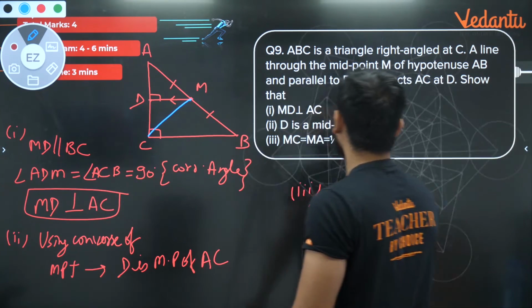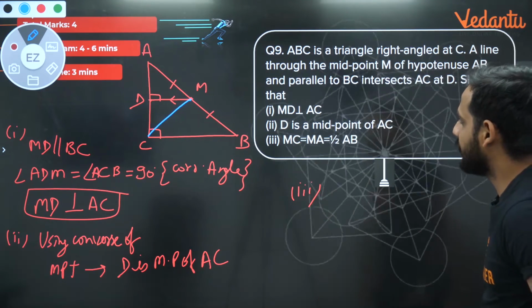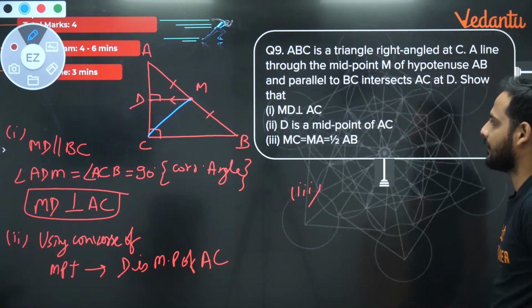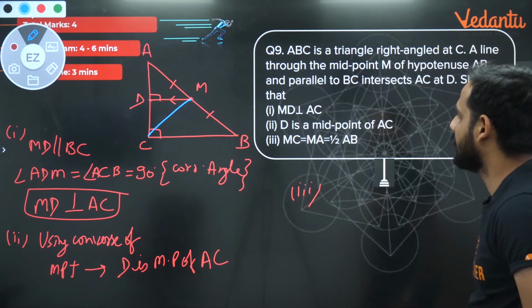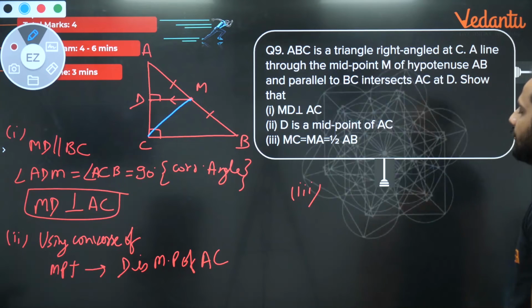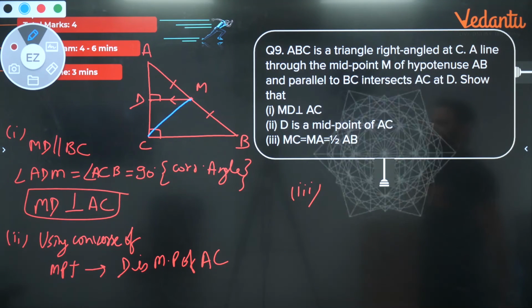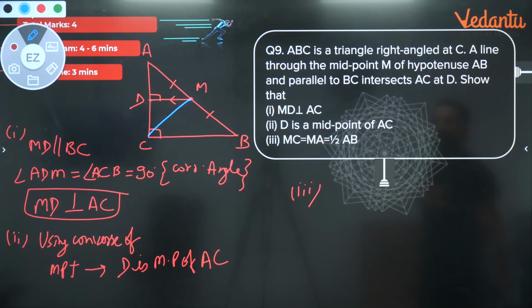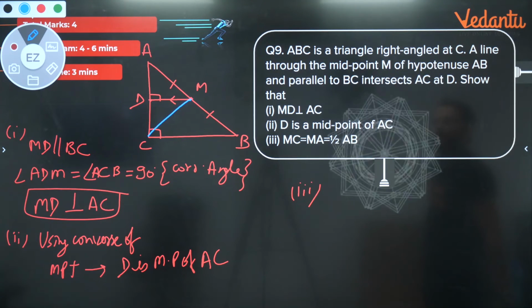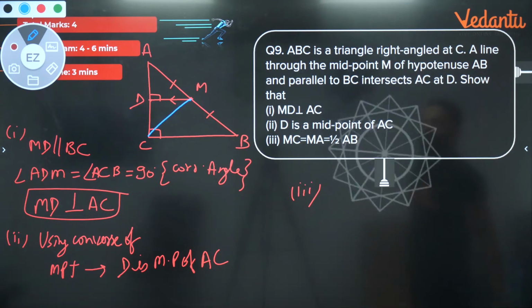MC is equal to MA is equal to half of AB. We need to prove that MC and MA are equal to each other. So what we can do here is use proofs of congruency. Will they be congruent? From here, if I am drawing it, they have to be.